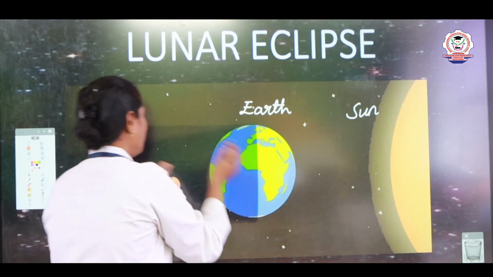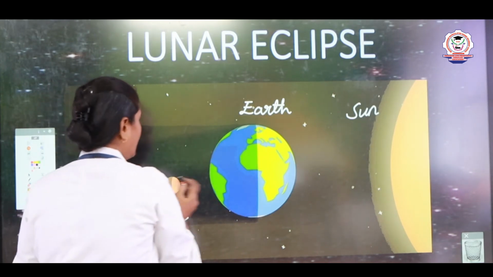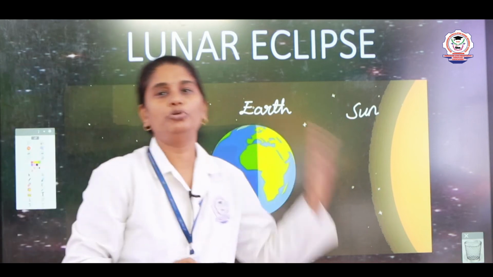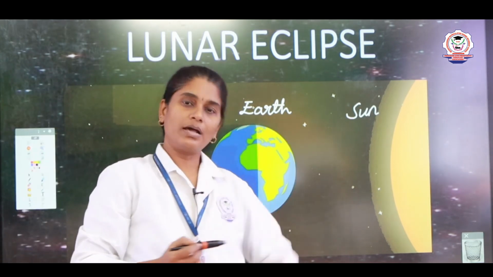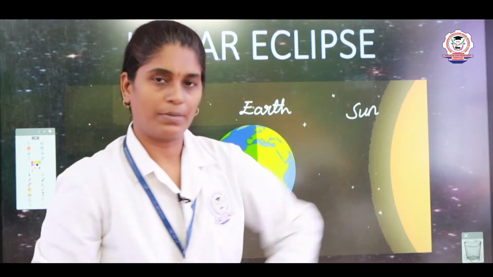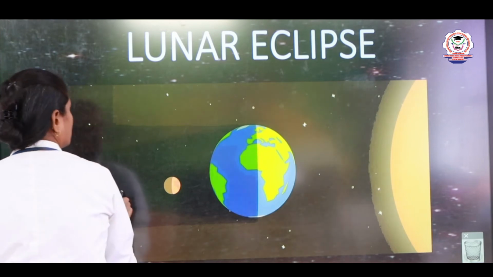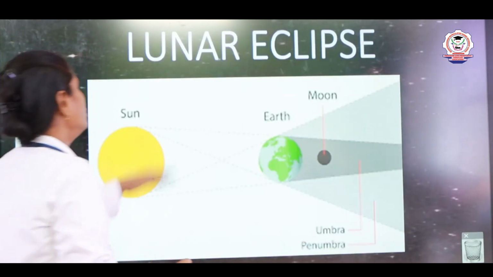The earth's shadow will fall on the moon. Here also the shadow is of two types, one is umbra, the other one is penumbra. Now let us see lunar eclipse.